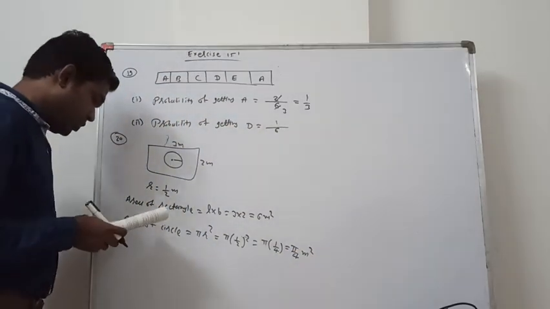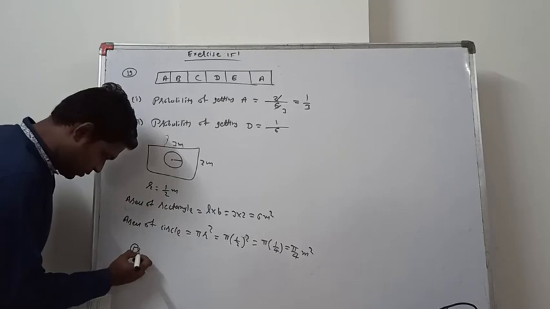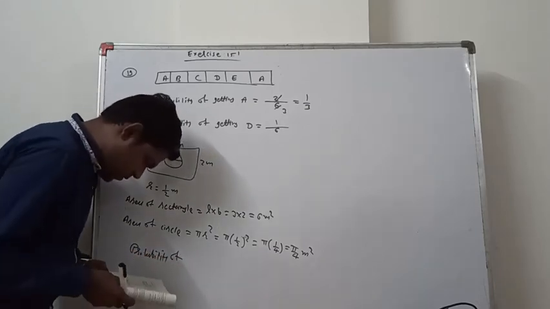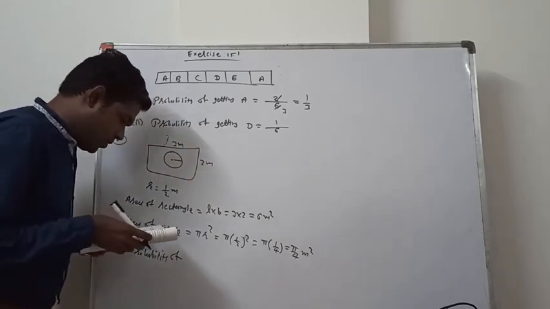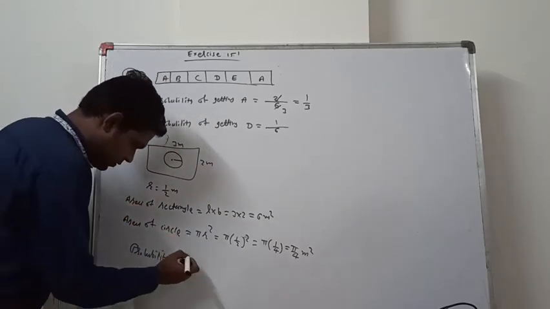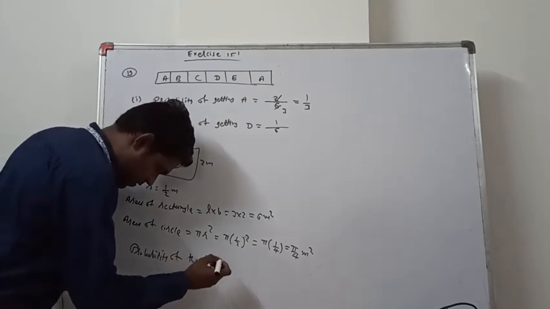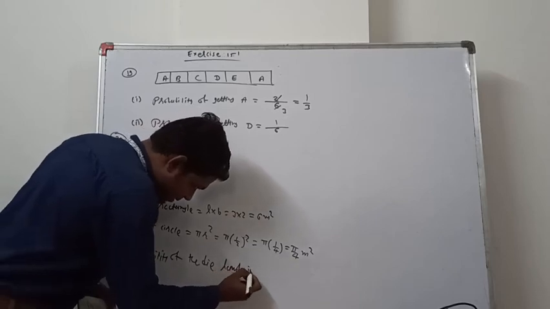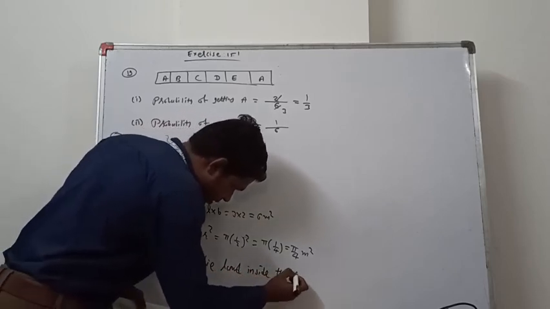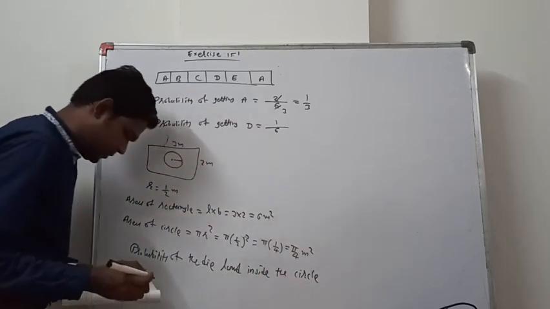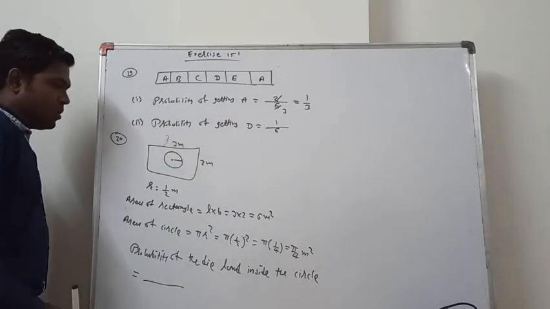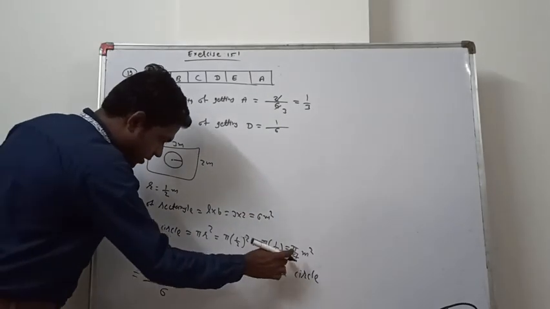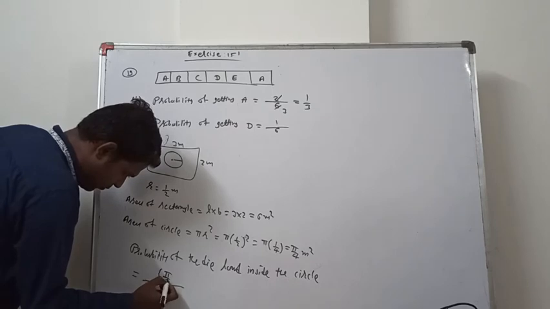Now probability of the die landing inside the circle is equal to, now total cases is 6 and favorable cases is pi by 4.